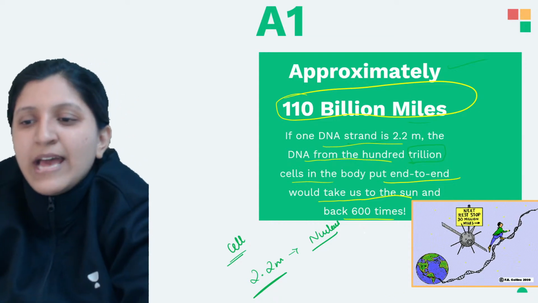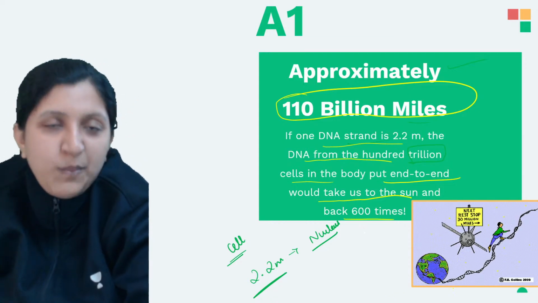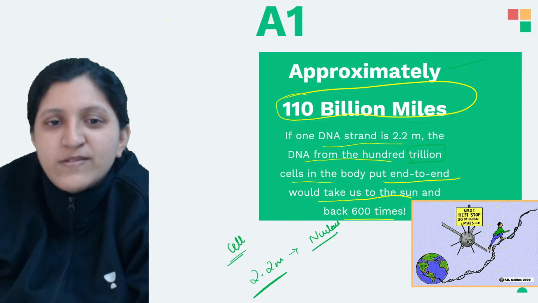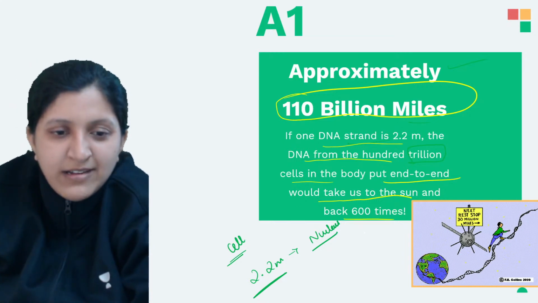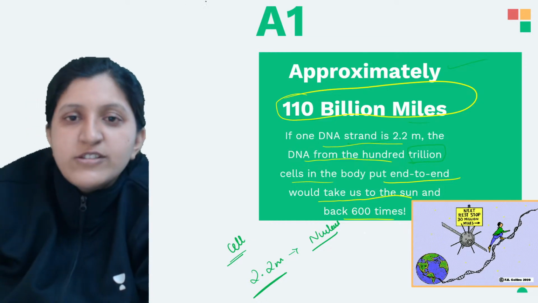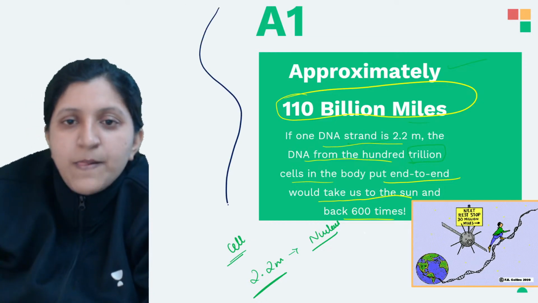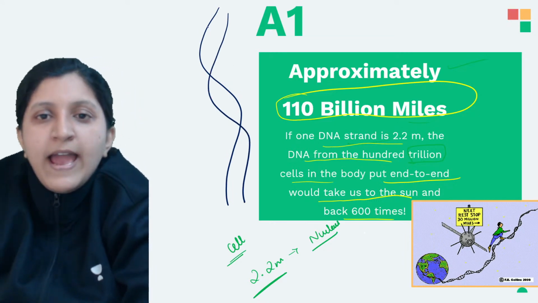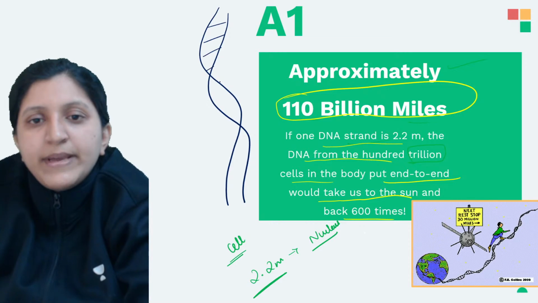In comics they have used DNA as a ladder, because DNA anyway looks like a ladder itself. This is the DNA strand, and you can see the base pairing.